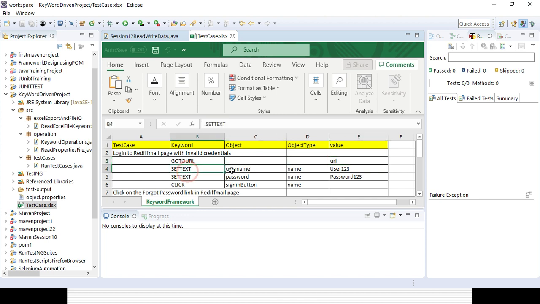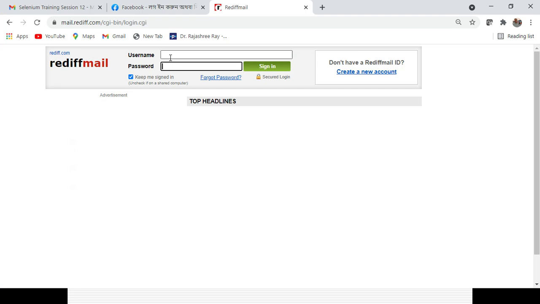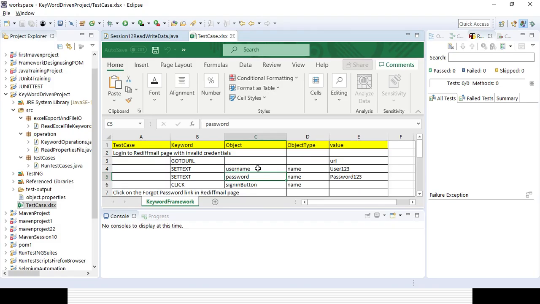The next one is that I am accessing the username. For the object, I am defining the object name as username. So this is my username and this is my password field. This is my sign in button and this is my forgot password link. So I have created four objects. For the username, which is a text field, I want to set the text. What is the text I want to add? This is my value.